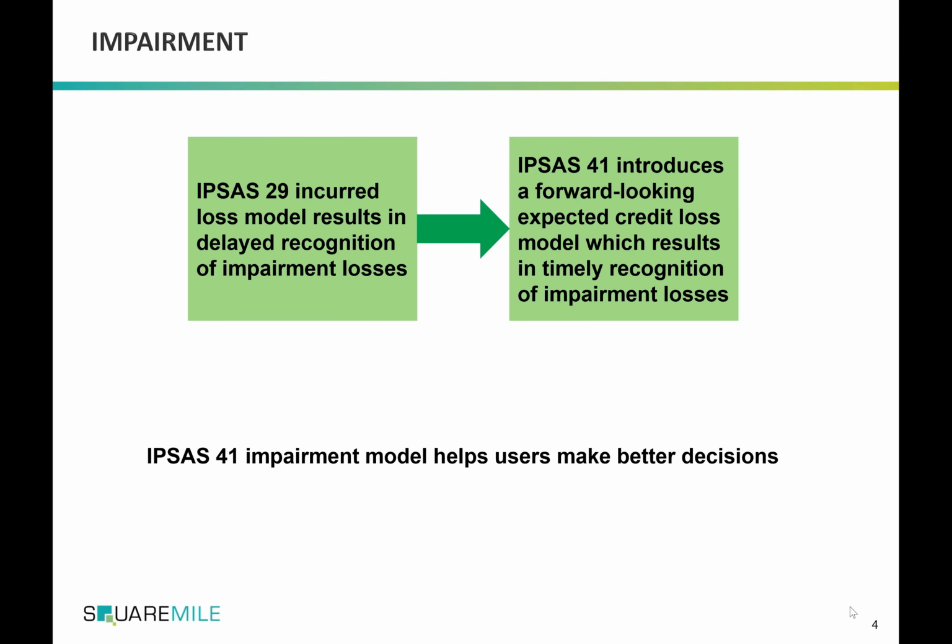IPSAS 29 has an incurred loss model when it comes to recognition of impairment losses. So impairment is recognized only when there is an objective evidence of loss. And this often leads to delayed recognition of impairment losses. IPSAS 41 introduces a forward-looking expected credit loss model, which results in timely recognition of impairment losses and hence helps users make better decisions.